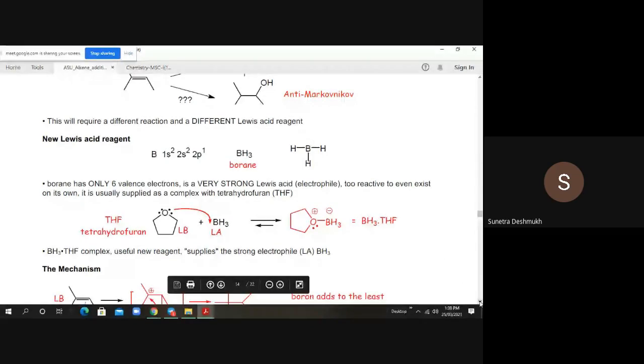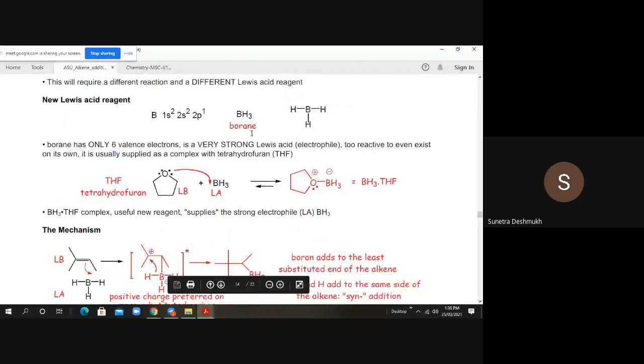Okay, so we are going to use boron to add a hydroxyl group at the less substituted end of the carbon-carbon double bond. So first we will see what the reagent is, how to do the reaction, and what materials we need to do the hydroboration reaction.